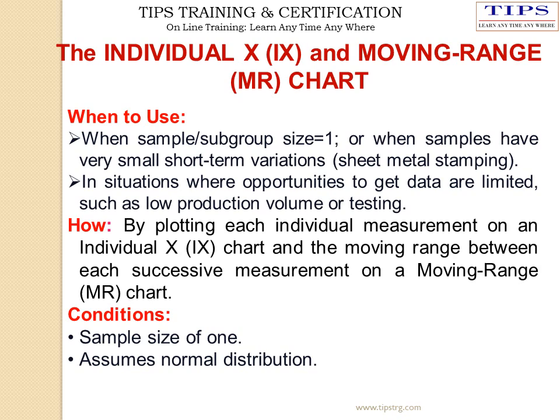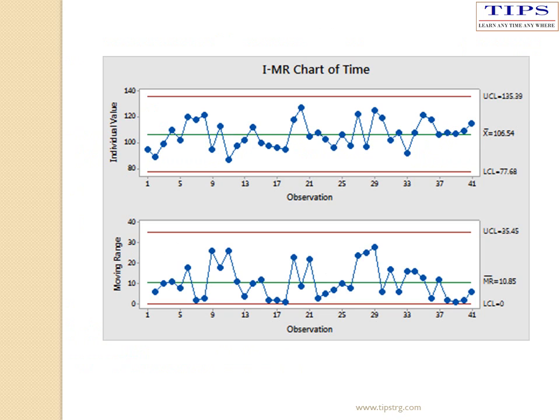How are we going to plot? By plotting each individual measurement of X and the moving range between the successive measurements. This is the example of IMR chart. Here in individual value, all the points, that is values, are lying within control limits, whereas in moving range, even though all points are lying within control limits, some points are touching the lower control limit.